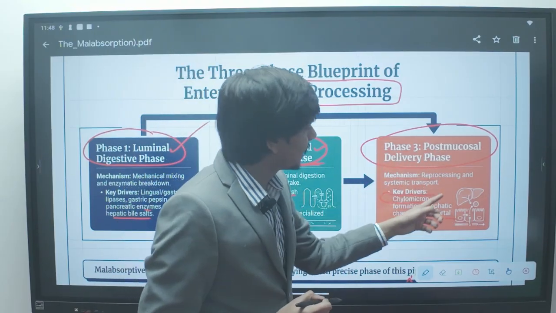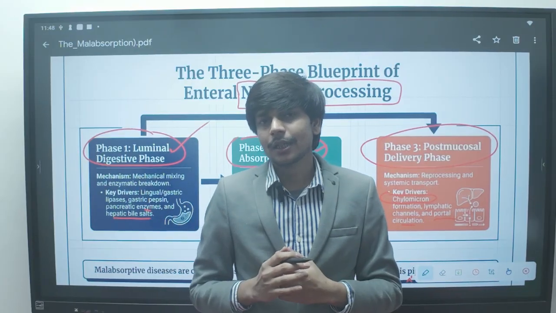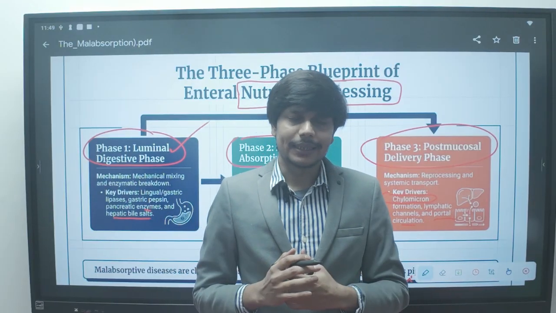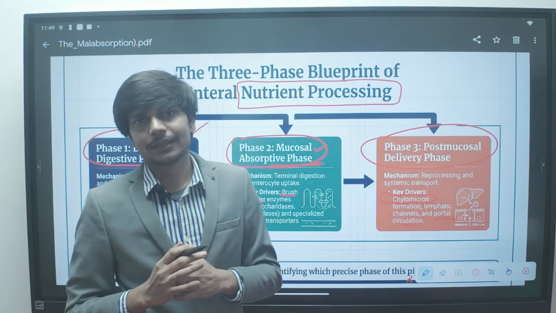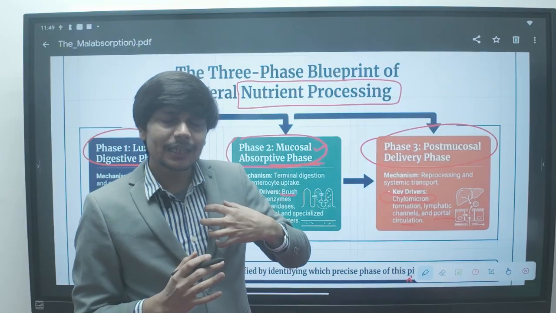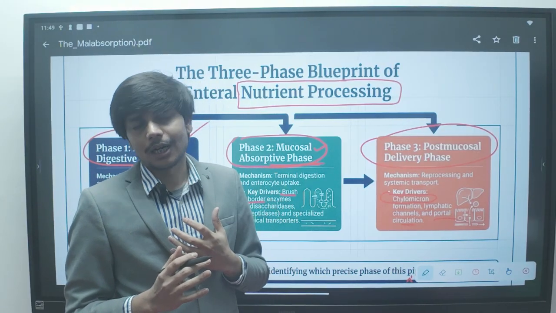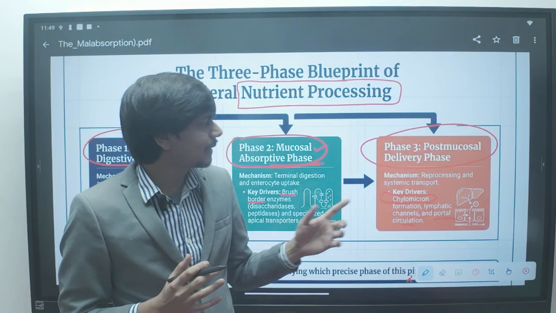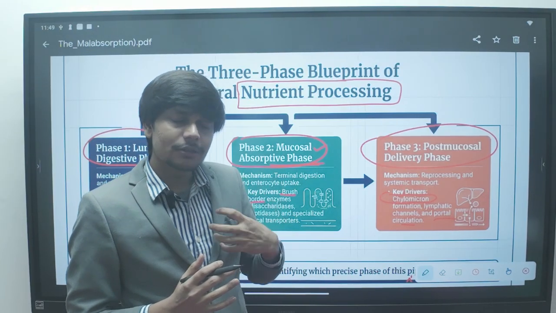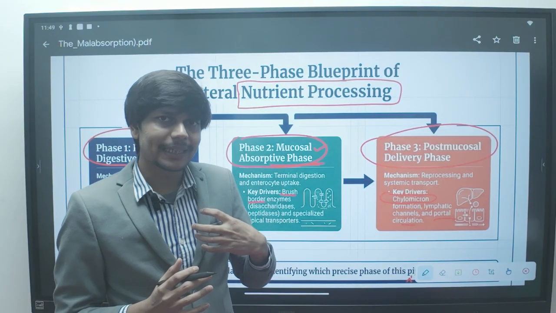The post-mucosal delivery phase, say suppose the patient is having congestive heart failure or constrictive pericarditis. Yes, you have heard it right. If the patient is having a problem in the heart also, then also the patient can have malabsorption. How can the patient have malabsorption if there is a problem in the heart? Because of congestive heart failure, or because of constrictive pericarditis.